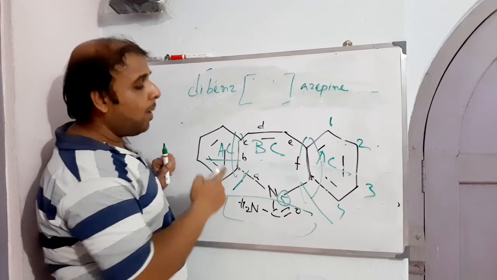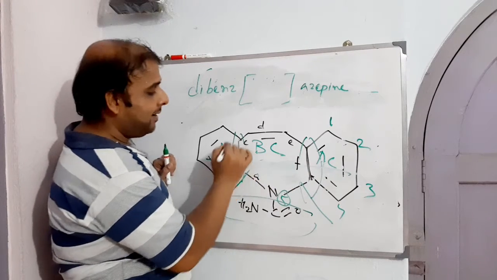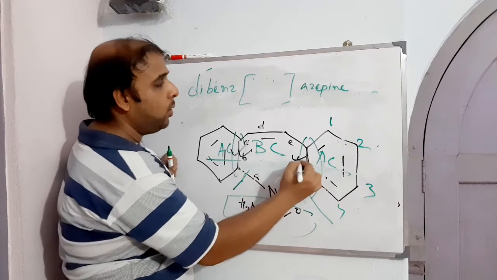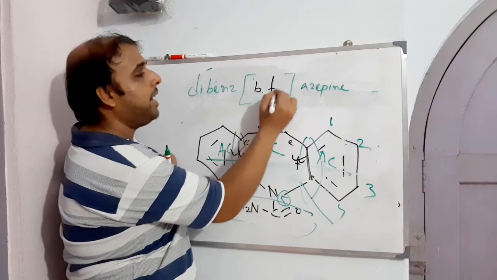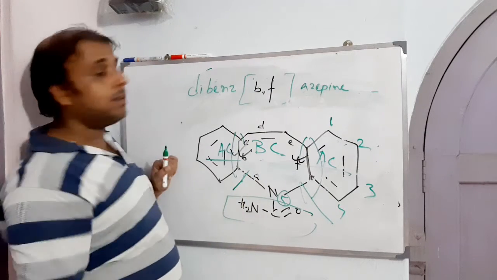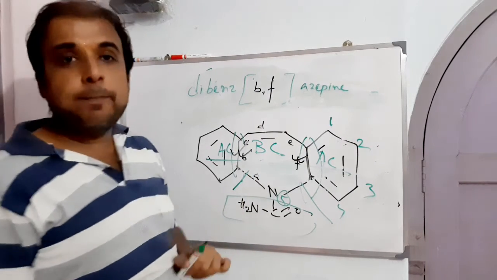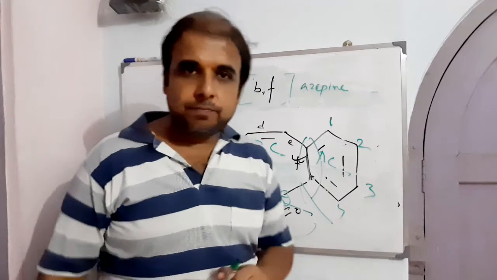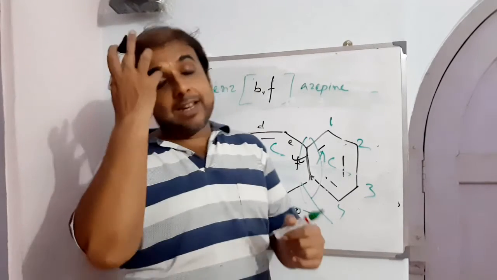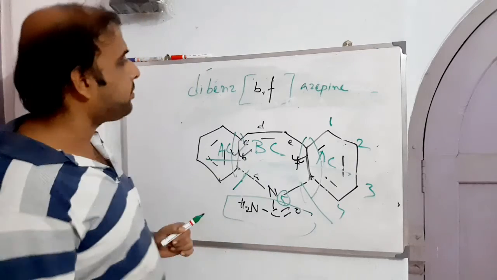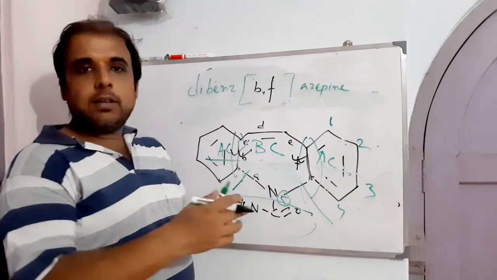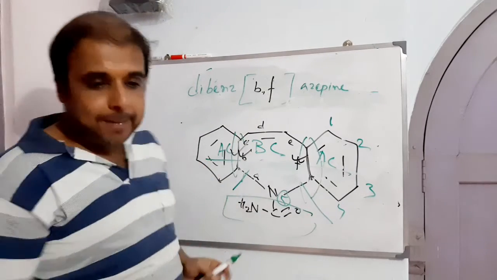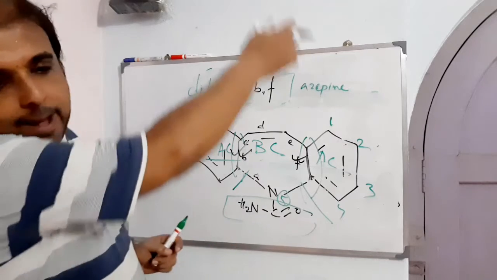So what are the locations where fusion took place? This is one location, this is the other location. Likewise, you need to put here b,f. So here I have put b, comma, f. It's not b full stop, rather b, comma, f, right? Okay. Now, so dibenz, dibenzazepine, right?